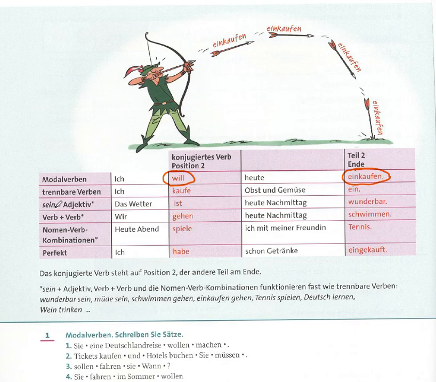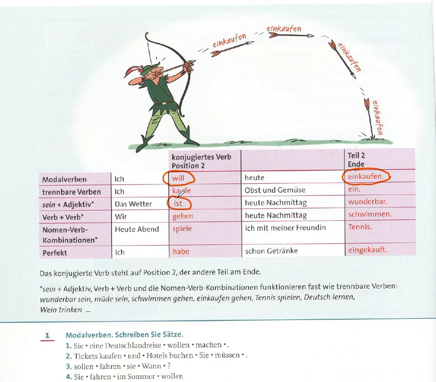So the third structure is sein plus adjective. We have an example: Das Wetter ist heute Nachmittag wunderbar. So the rule is the verb sein, to be, comes in position 2, followed by the adjective. So this is the sein verb.